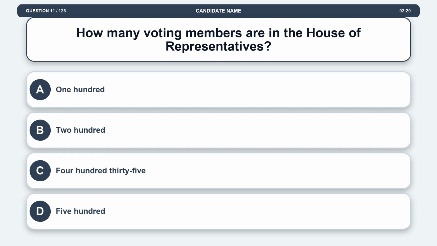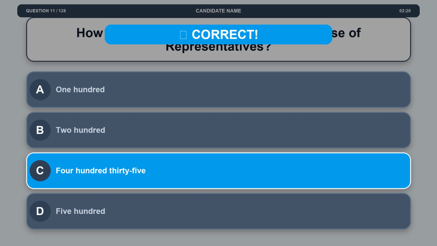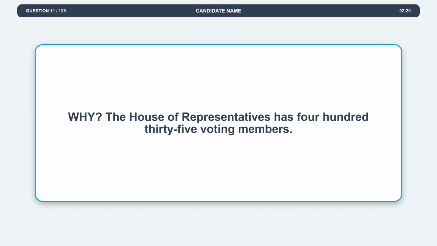Question 11. How many voting members are in the House of Representatives? Option A, 100. Option B, 200. Option C, 435. Option D, 500. The correct answer is option C, 435. Explanation. The House of Representatives has 435 voting members.